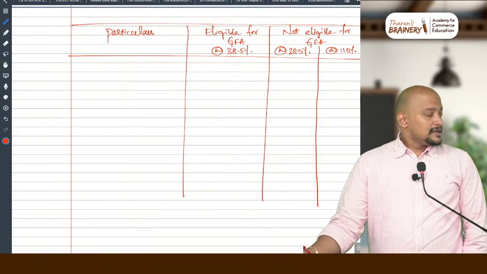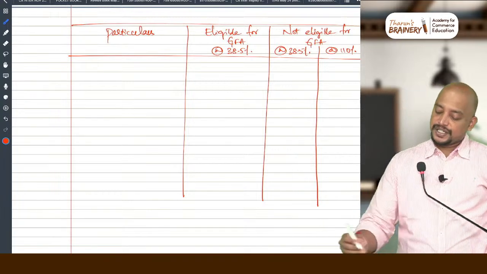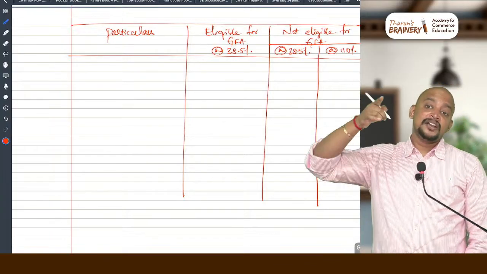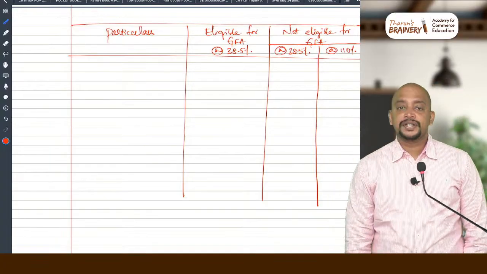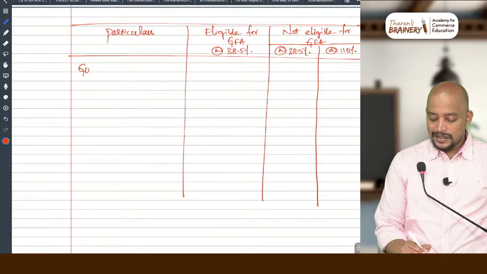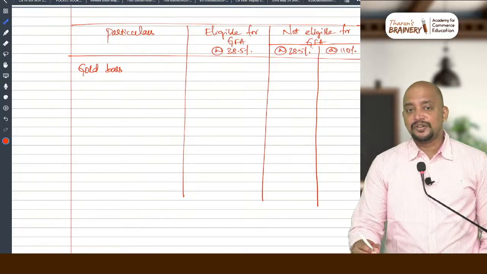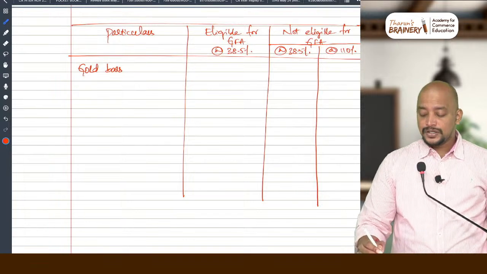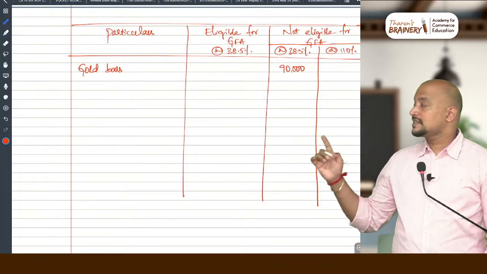Okay, particulars, eligible for GFA will always be at 38.5%, not eligible for GFA we have 2. What are the articles not eligible for GFA? That annexure 1, but in that first 3 will be 110, remaining will be 38.5, that's why. Now what is the first article given in the question? Gold bars. Is that gold bars eligible for GFA or not eligible for GFA? Not eligible for GFA. So it should go to not eligible for GFA column. In that again, what will be the rate at which we need to take? 38.5%. So what is the amount of gold bars? 90,000. You need to put it in this second column, 90,000.